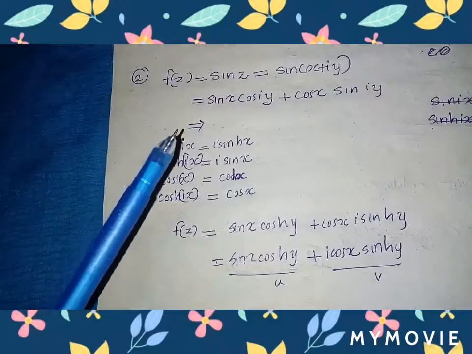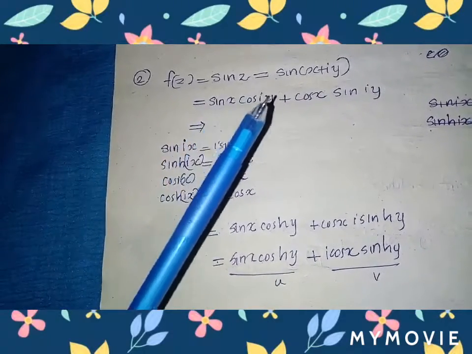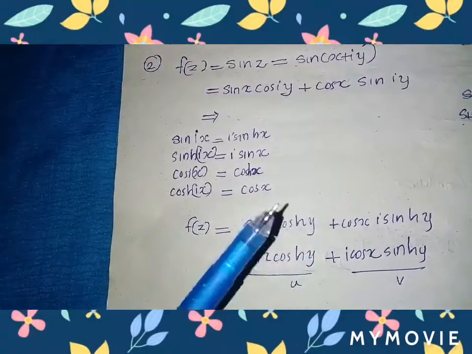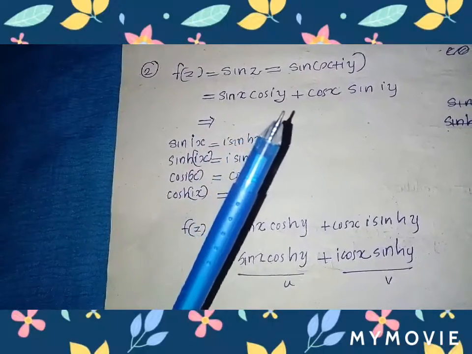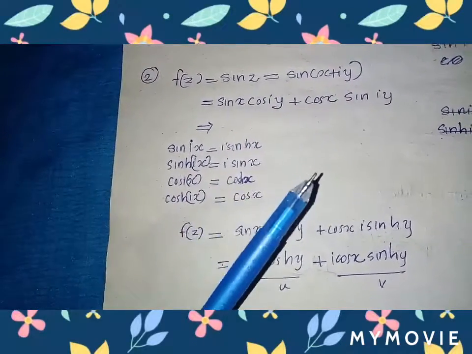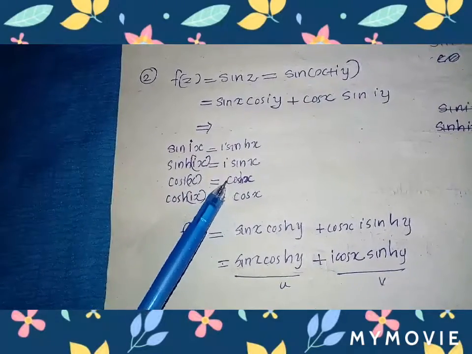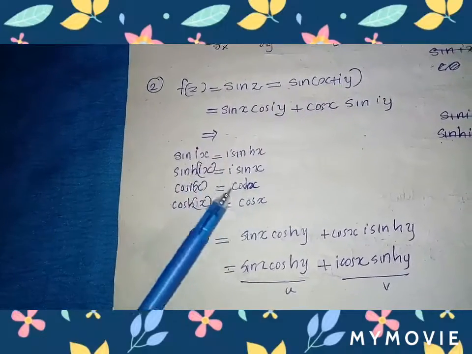Here in this question, the function f of z is equal to sin z, that is sin of x plus iy. We know that sin of a plus b is equal to sin a cos b plus cos a sin b, that is sin x cos iy plus cos x sin iy. Here we use these identities because we have to separate the imaginary and real parts.